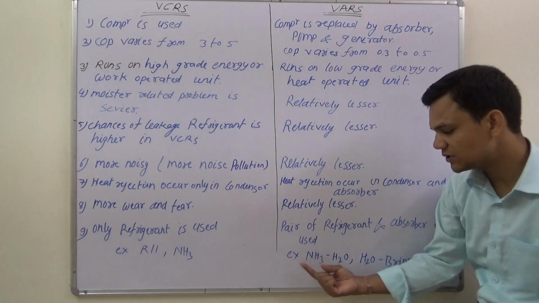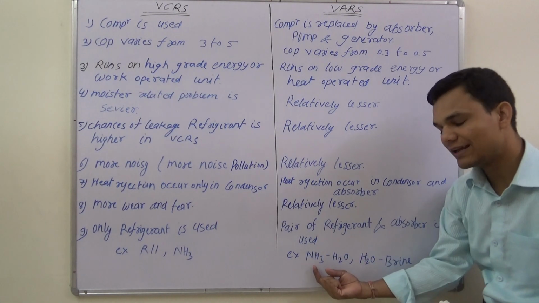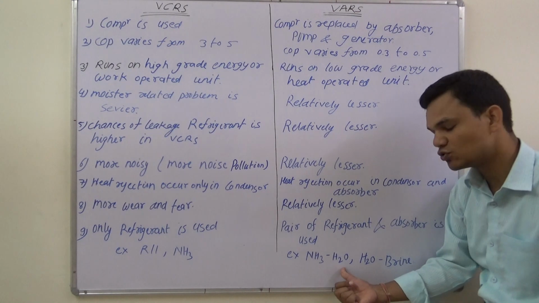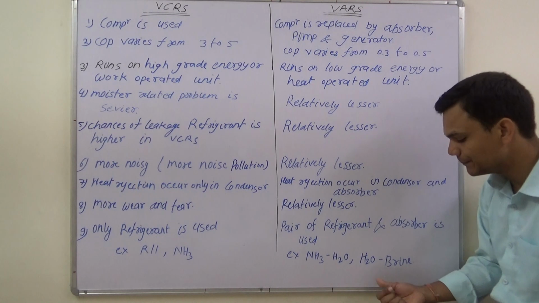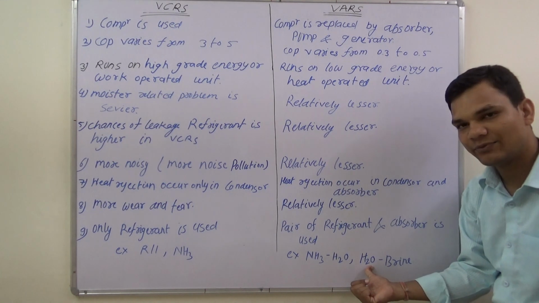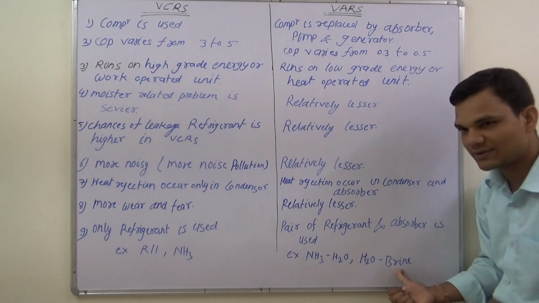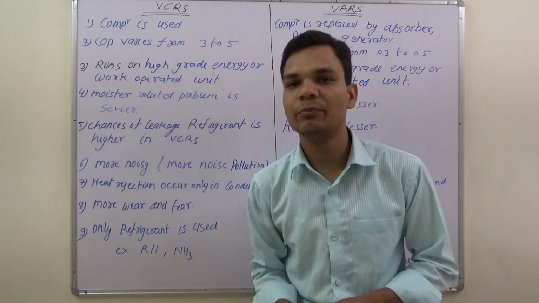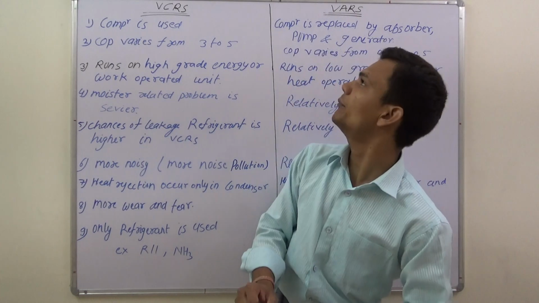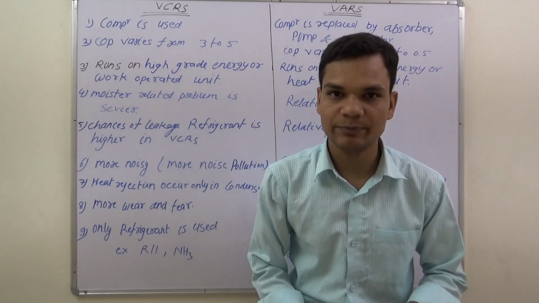The most commonly used pair is NH3 and H2O, where NH3 acts as refrigerant and H2O acts as absorber. And the second one is H2O and brine, where H2O acts as refrigerant and brine acts as absorber. So these are some common differences between the vapor compression refrigeration system and the vapor absorption refrigeration system. Thank you.